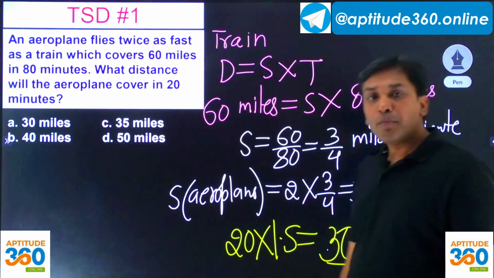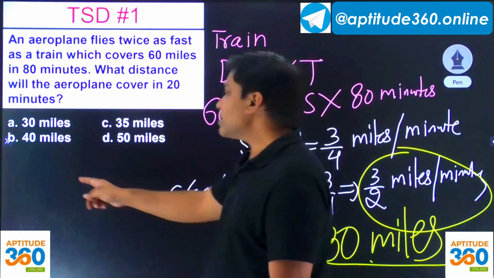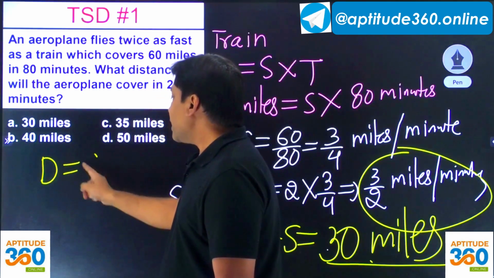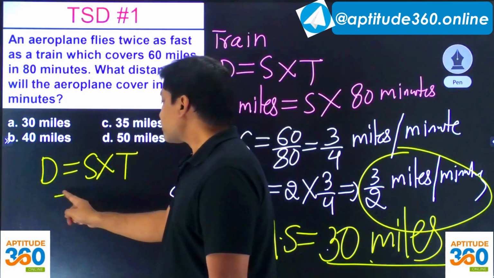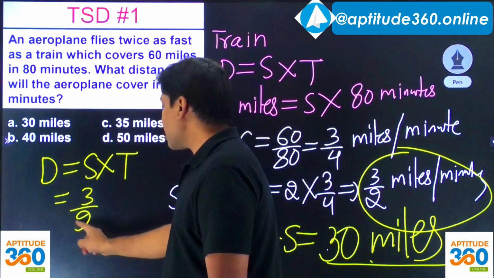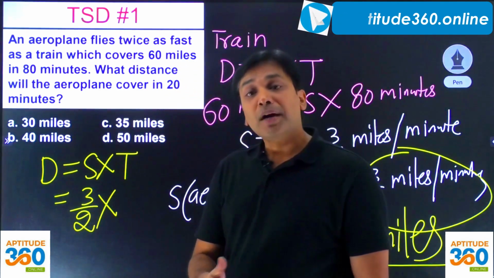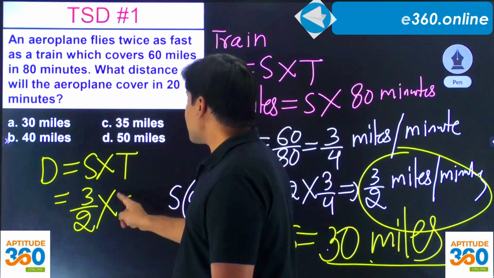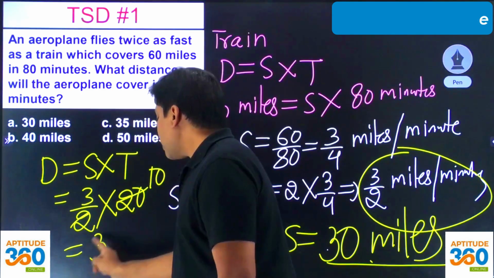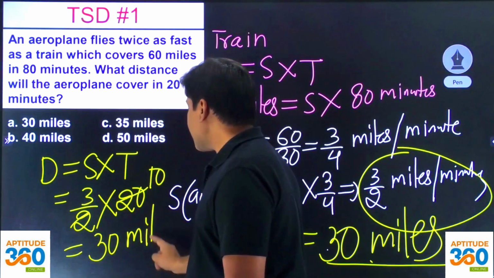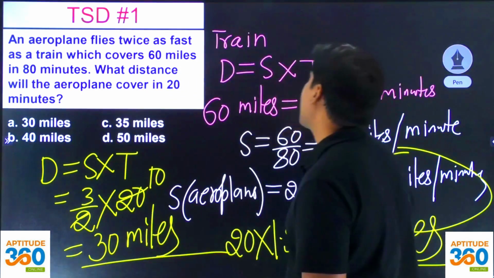In the beginning, keep writing things with the formula until you become comfortable with these values. So distance is speed, which is 3 by 2 miles per minute, and time is 20 minutes, so minutes will get cancelled and the distance will be 30 miles. I hope you're understanding this thing.